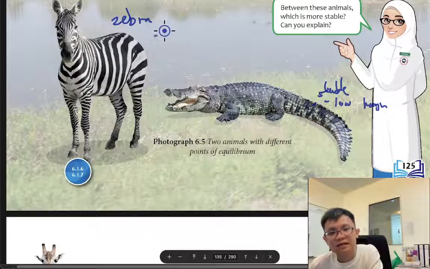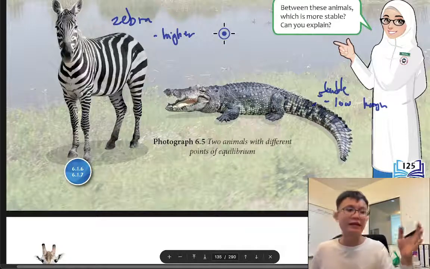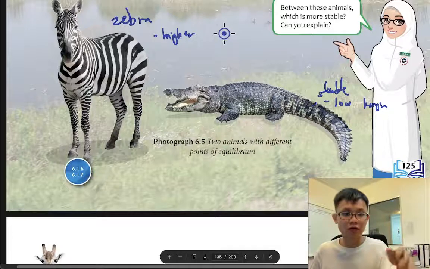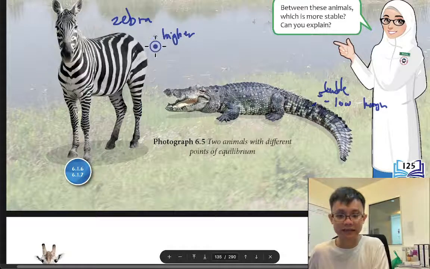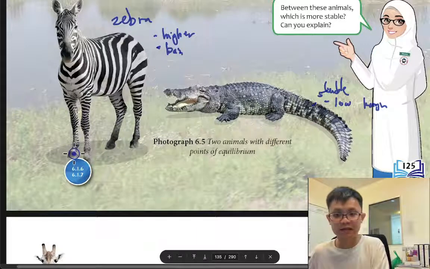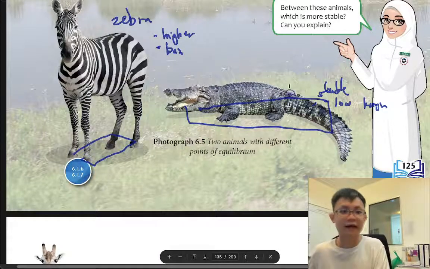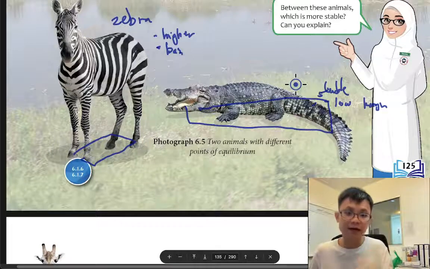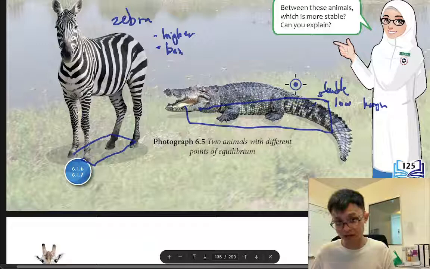This one is higher. So one hypothesis is, if the thing is lower, then it is more stable than something that is higher. Another one is the base. For example, the crocodile's base is bigger. So we can say that if the base is bigger, then it will be more stable.